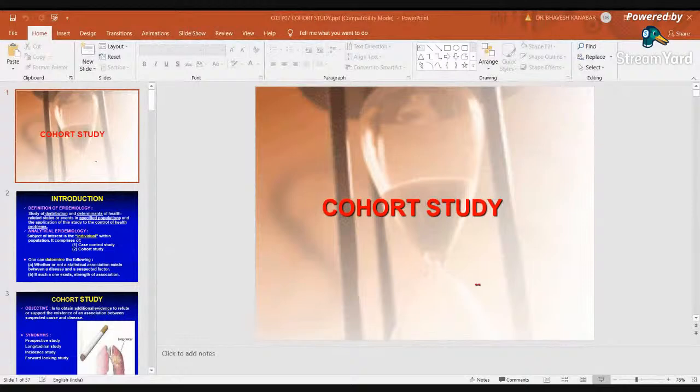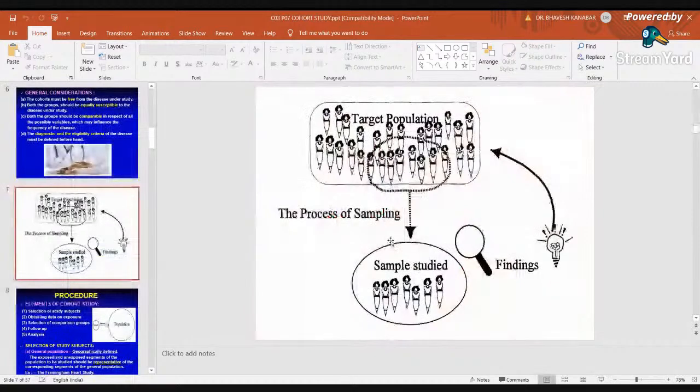It is not changing. Let me see it again. Now I think it is so. Can you see the slide showing the method of sampling from target population? Now it can be shown, I think.